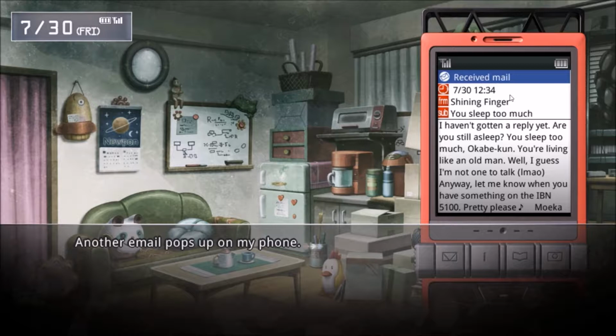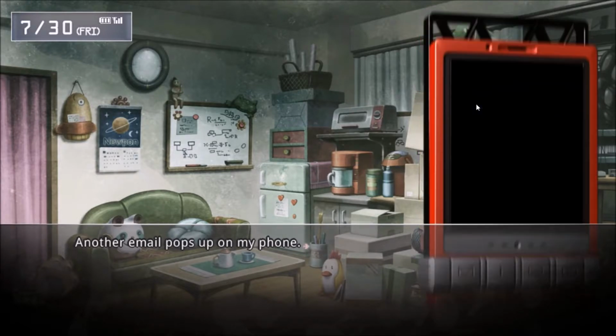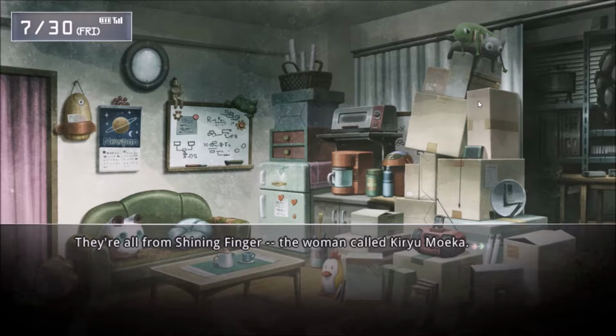Could you stop being so, like, spammy? I'm getting way too many of these since yesterday. They're all from Shining Finger. The woman called Kiryu Moeka. Kiryu is first name, apparently. Last name, family name, whatever.